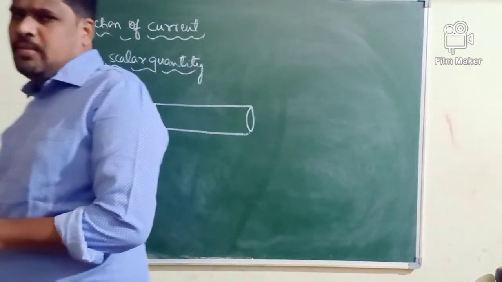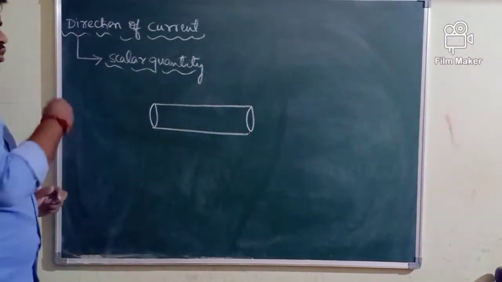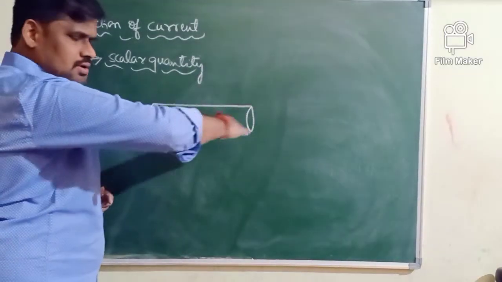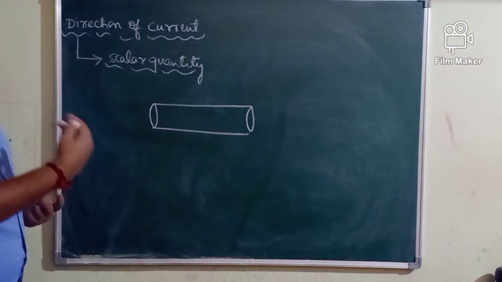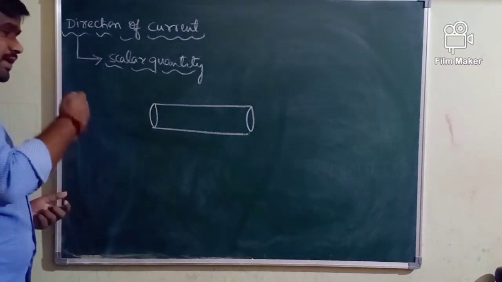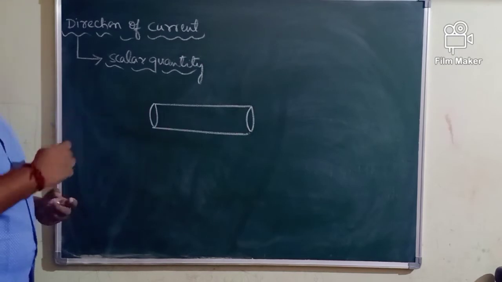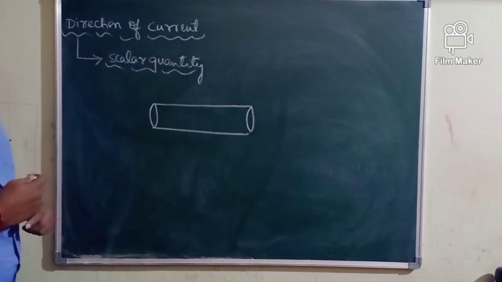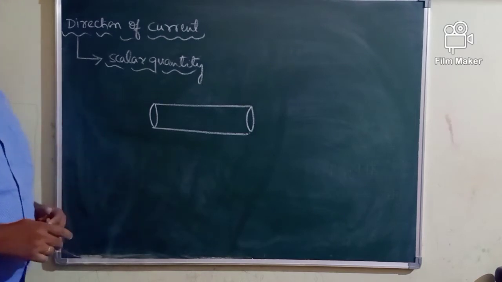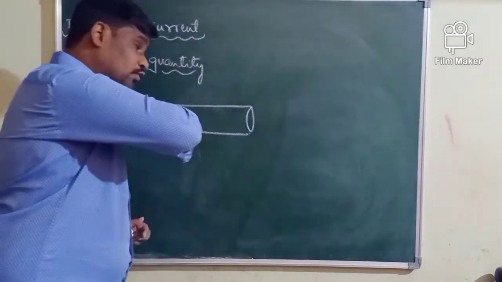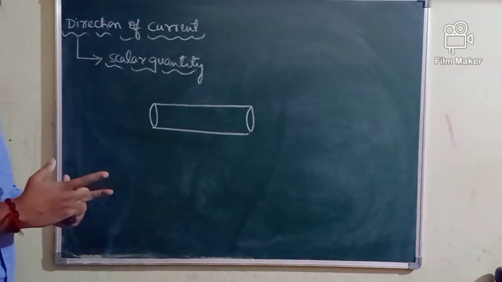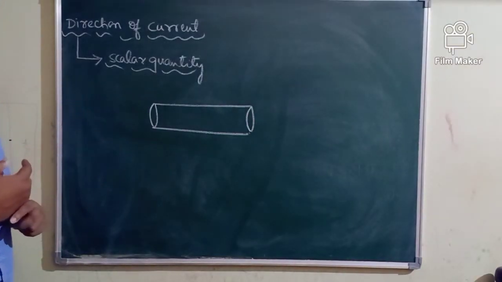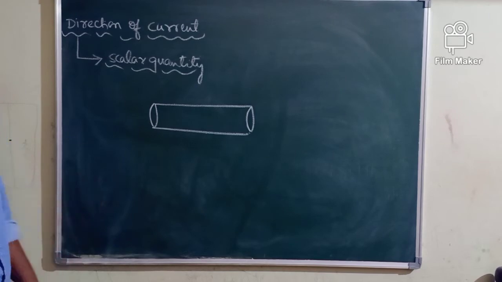The main reason for electric current is flow of charges through a given conductor. If there is no net flow of charges through a given conductor along one particular direction, definitely current is not going to be produced. To produce current, charges must flow through any cross-sectional area of a conductor. Then only the current is going to flow here.